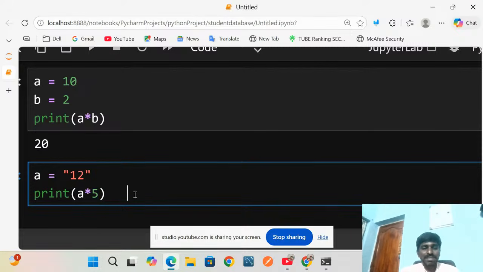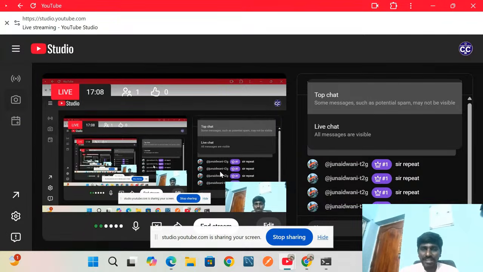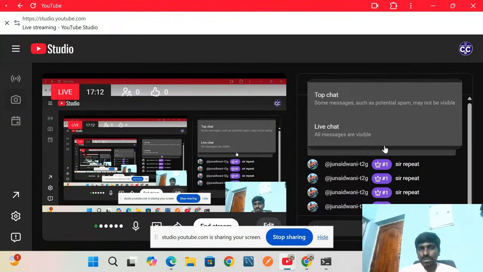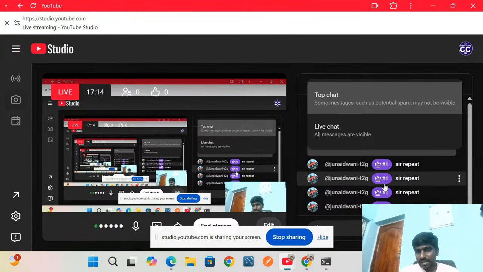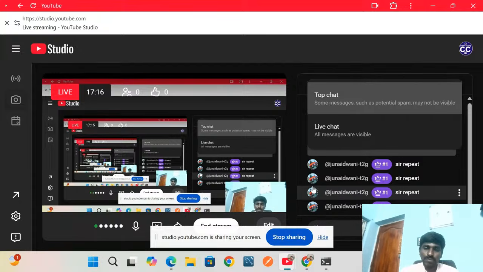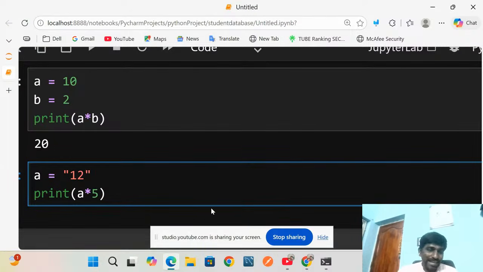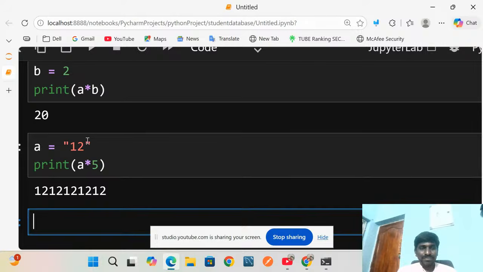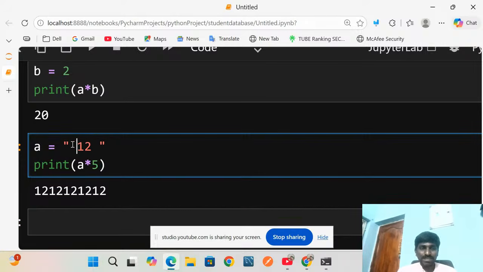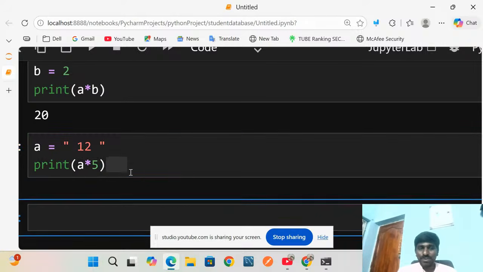This is a more interactive session, so just type your answer, then we will see what the output is. You think 12 into 5 is 60, but basically it won't give 60. Check it here. It gives something different. If you want a space, you can give the space here, then rerun the code and check it.